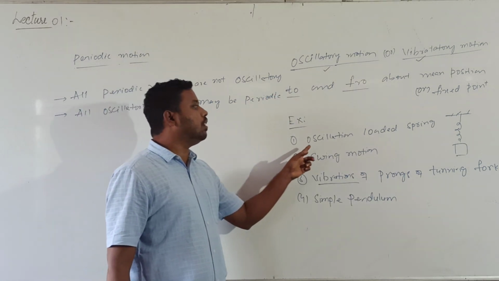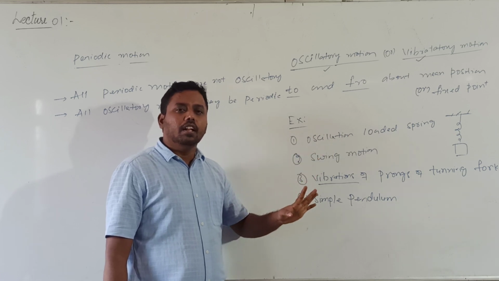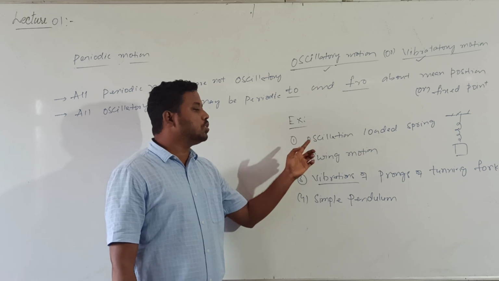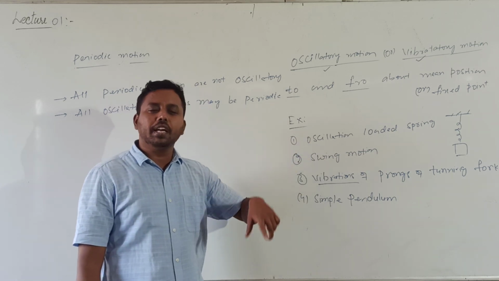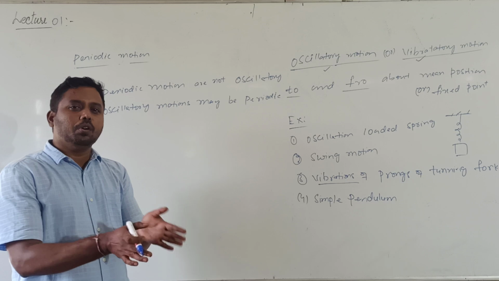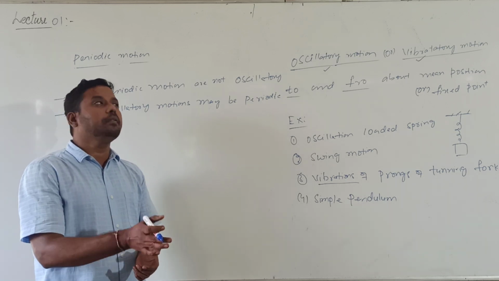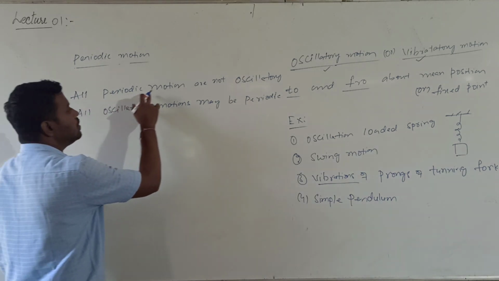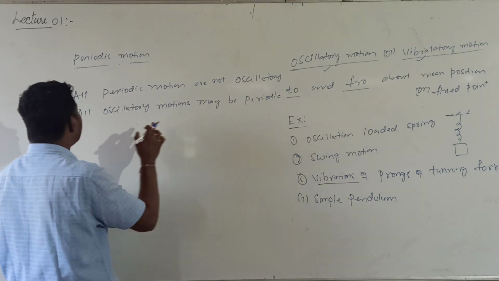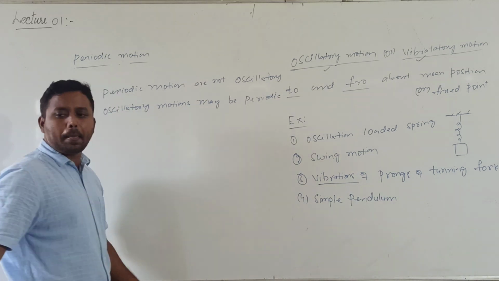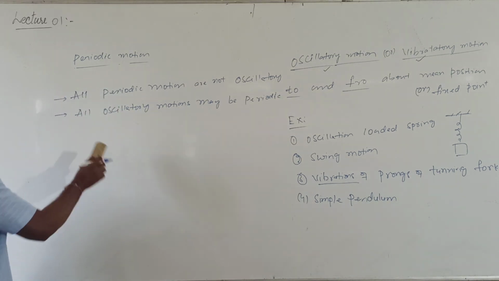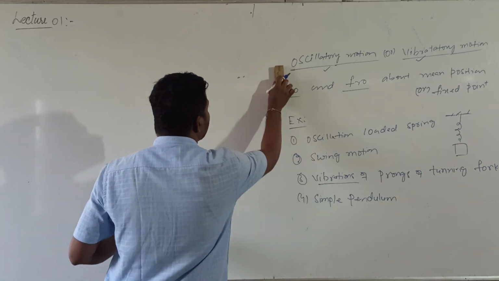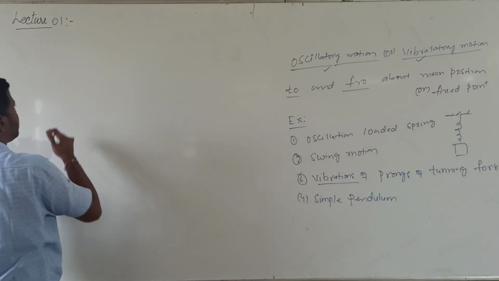Take the example of oscillations of a loaded spring. When air resistance is not considered, the motion repeats itself in regular intervals of time. That's why oscillatory motion is periodic, but periodic motion may not be oscillatory. So all periodic motions are not oscillatory, but all oscillatory motions are periodic. Now, what is the meaning of harmonic oscillations?